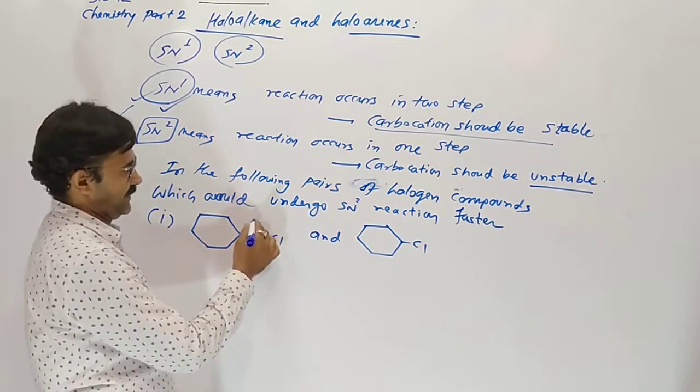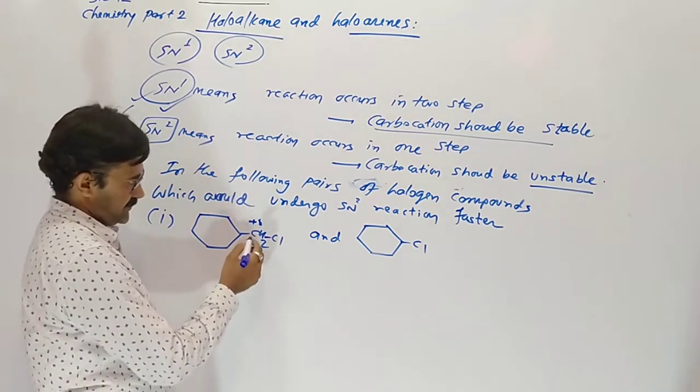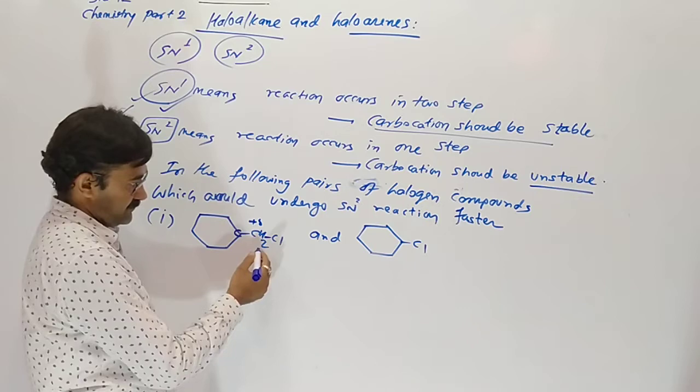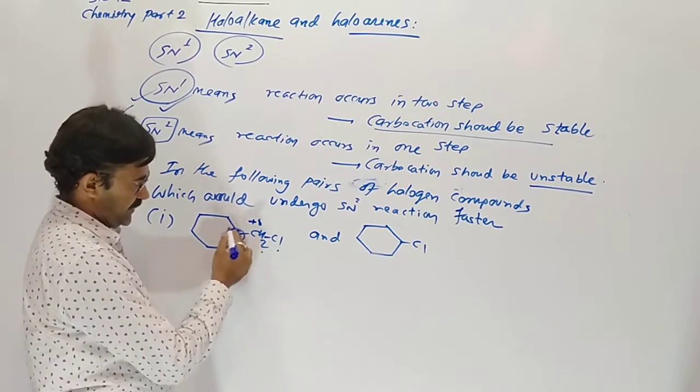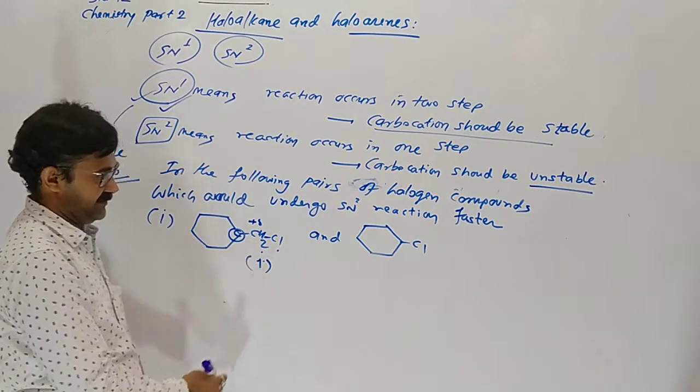Here, the halogen containing carbon is primary. Right? The halogen containing carbon is connected to only one other carbon, which is primary.